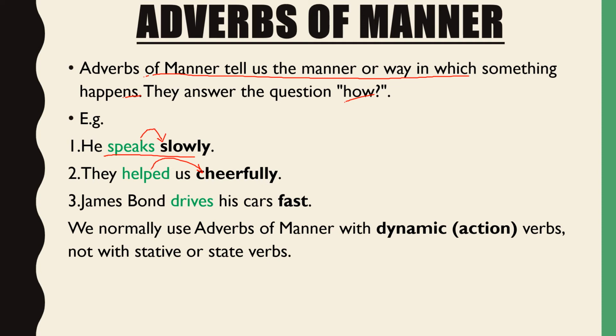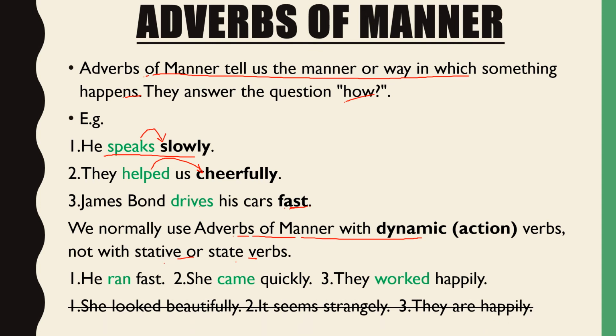James Bond drives his car very fast. How does James Bond drive his car? So again, drives is a verb and fast is an adverb, and that too an adverb of manner. We normally use adverbs of manner with dynamic action verbs, but not with stative or state verbs.